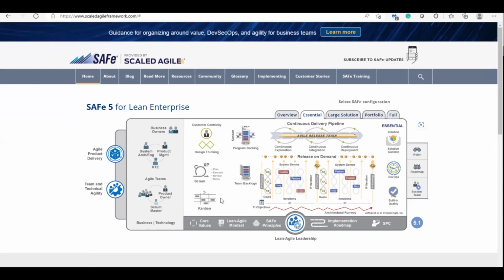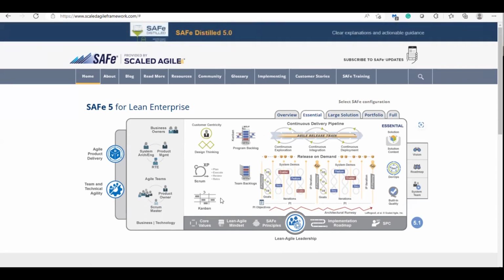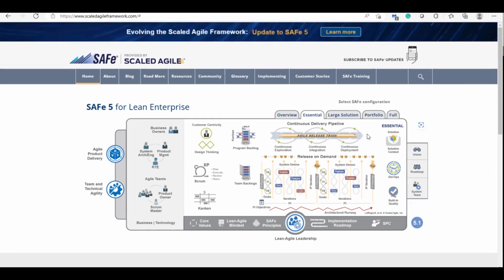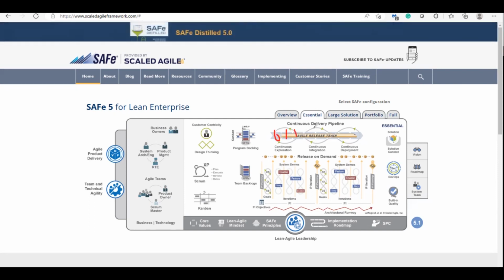I use the word train now. What is a train? Multiple teams are joined together. They create the train. Minimum 5 to 12 teams joined together. They create one train. Why do they use the word train? The train is a technical word here. How does a train look? N number of boxes. 1 box, 2 box, 3 box, 4 box, right? Like that, 10 boxes. We have up to 10 boxes. 5 to 12, I can say 10 is quite okay. Even 12 also. Each and every box we consider as each and every team.